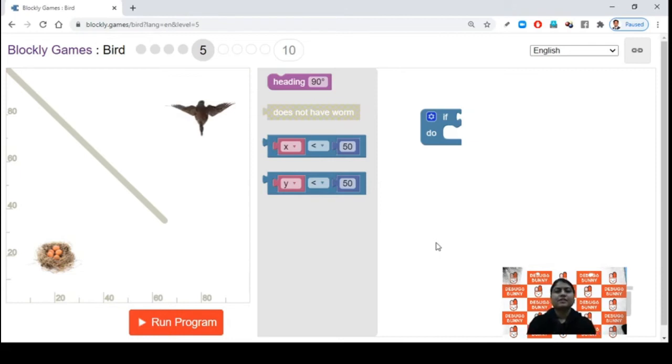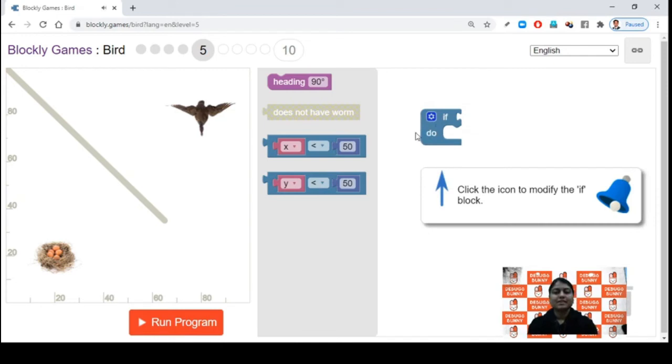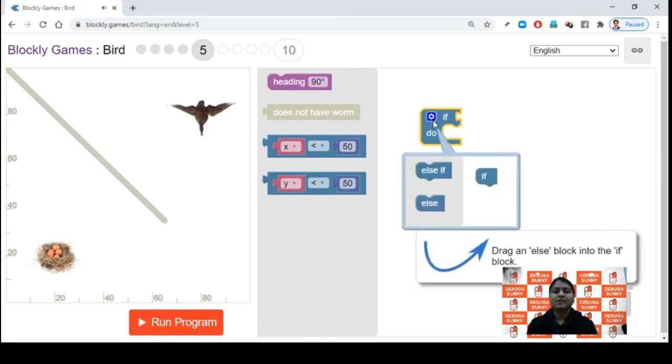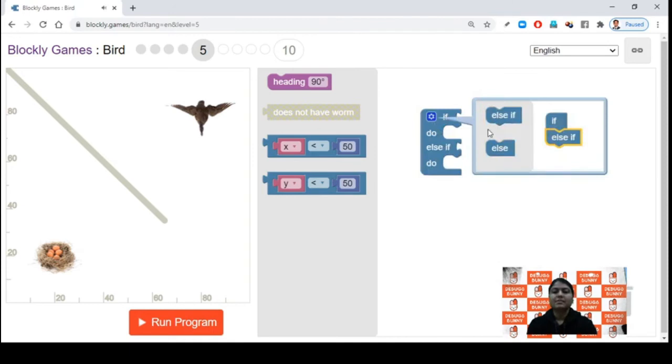This is the 5th level of bird game where we can select how many if and else blocks we want. So if I click on the setting icon, it will show if. I can add as many if or as many else if as I want. Okay, else if is again a conditional statement.